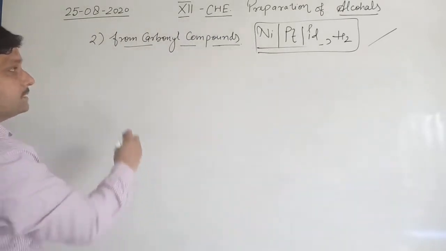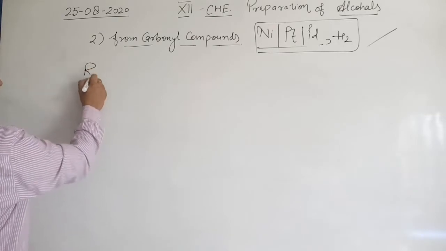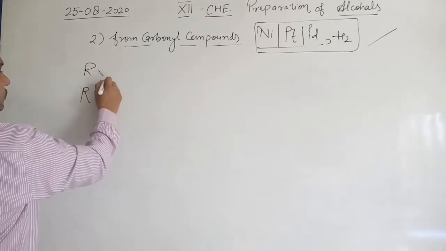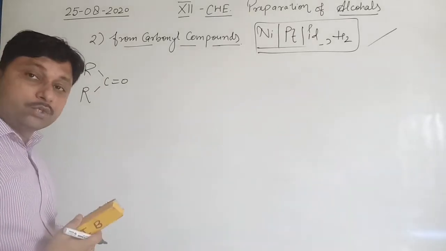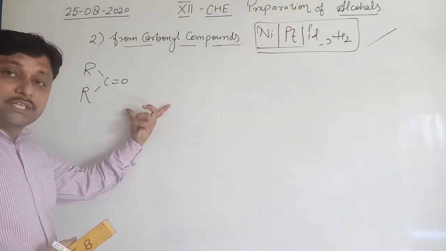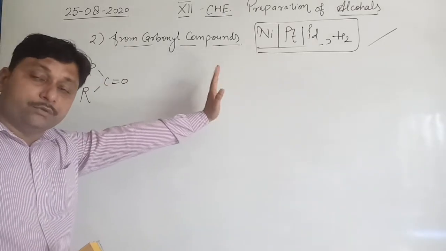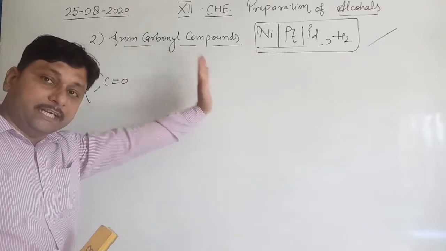The second one is, if we have a ketone, RCOR. A ketone undergoes reduction in presence of any one of the reducing agents or catalytic hydrogenation.